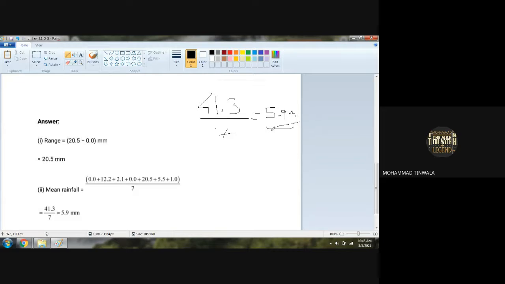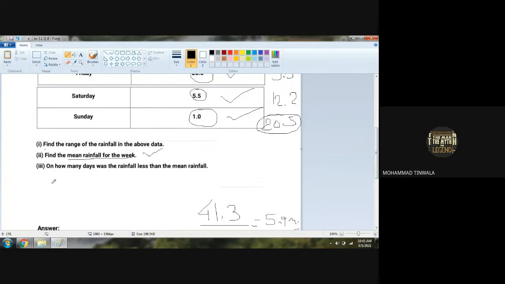Any doubt here, girls? No, sir. In the same case, question number 3. Read it. Yes, sir. On how many days was the rainfall less than the mean rainfall? Mean rainfall you got as 5.9. How many days have less rainfall than 5.9? That is what the question is.